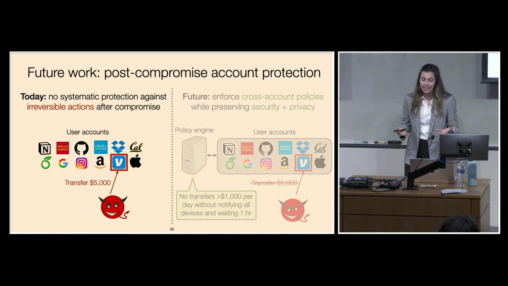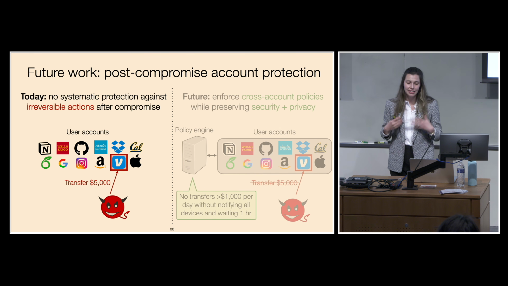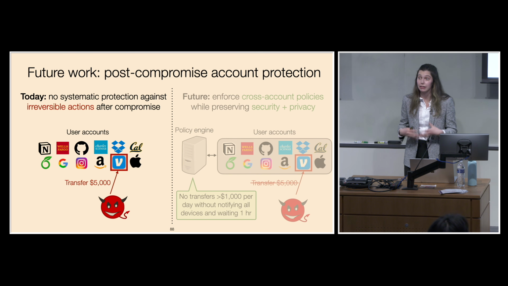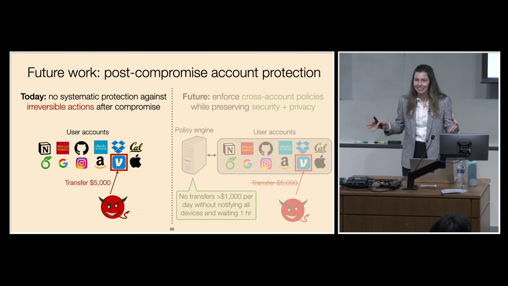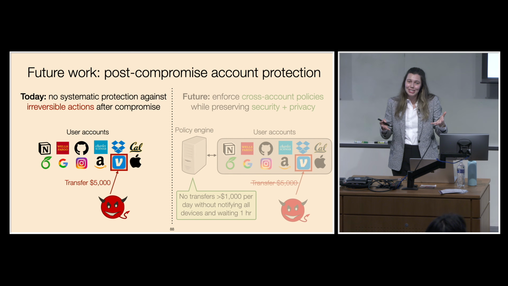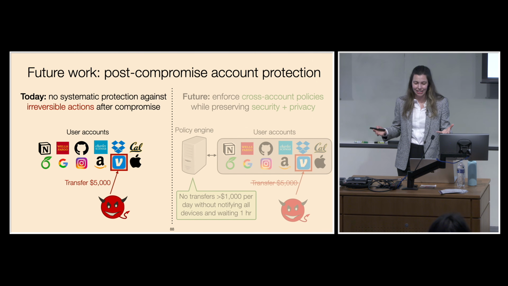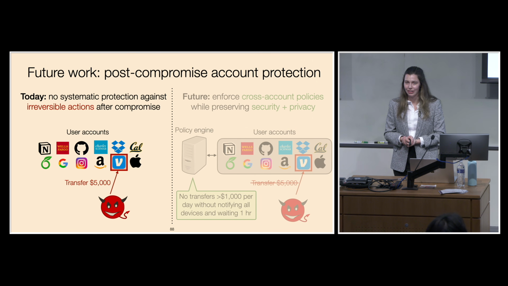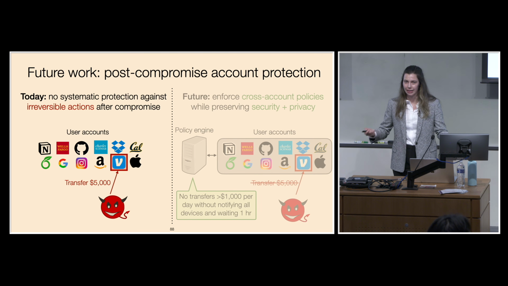I'm also interested in thinking about this problem of post-compromise account protection. So today, there's not a systematic way to protect against irreversible actions after compromise. So users today have many accounts. It's only a matter of time until an attacker breaks into one of these accounts and does take some action. And when this happens, we don't want the attacker to be able to take some irreversible action, like for example, transferring $5,000 out of my Venmo account. But this could also be reading some sensitive information, like my social security number, or posting something online.